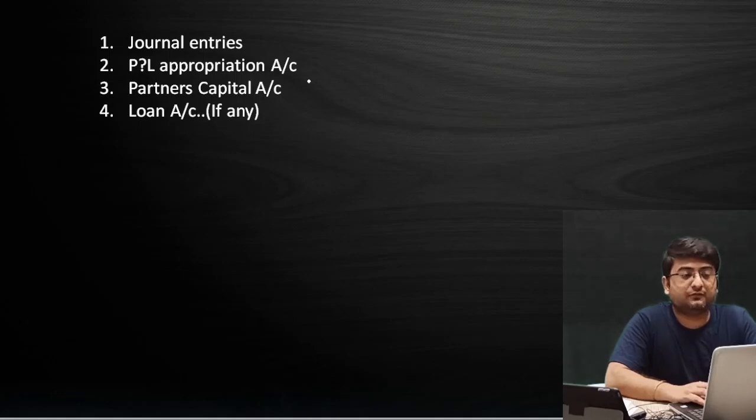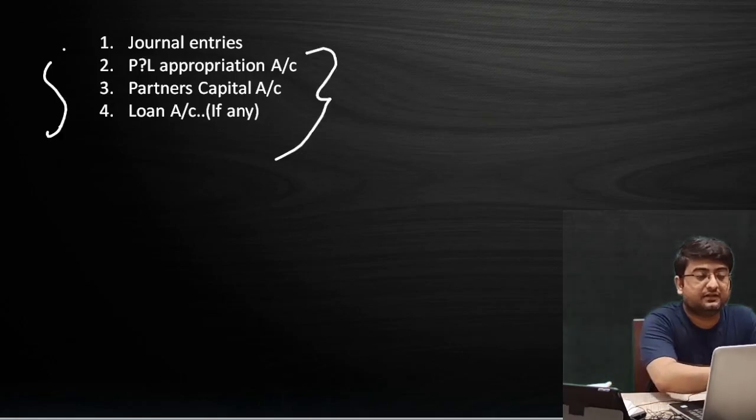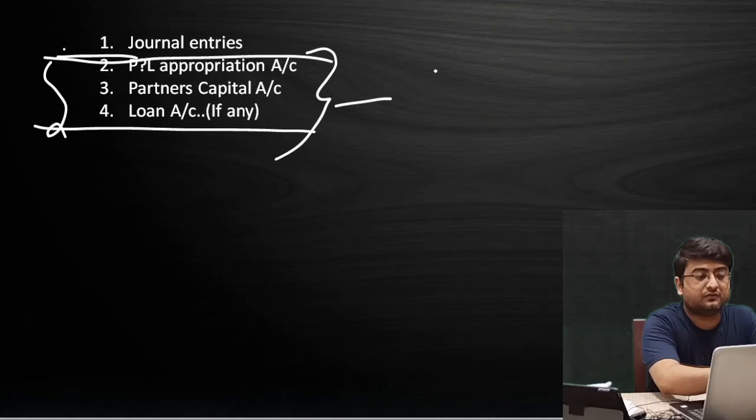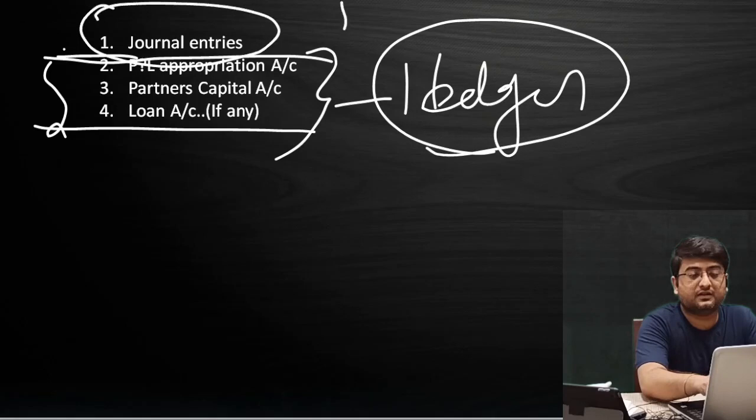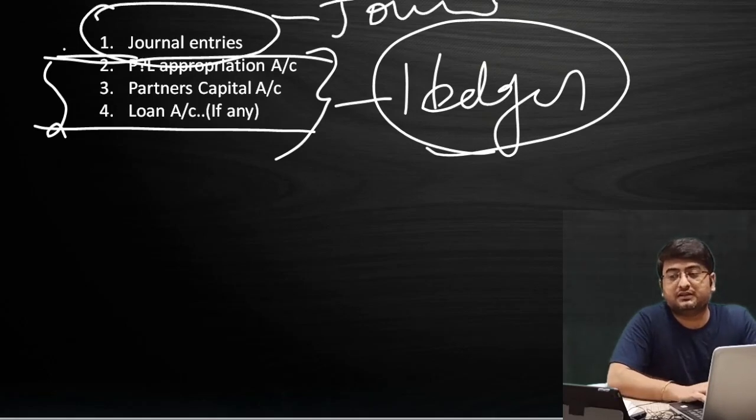So in that, these three, from number 2 to number 4, these are the ledger treatment. These are the ledger. Okay, and number 1 that we have, it is journal. So in class 11 we have seen that without journal there is no ledger treatment, there is no ledger posting.